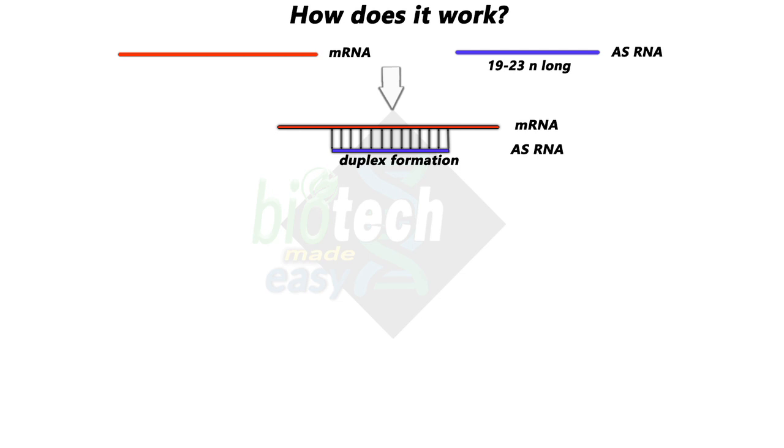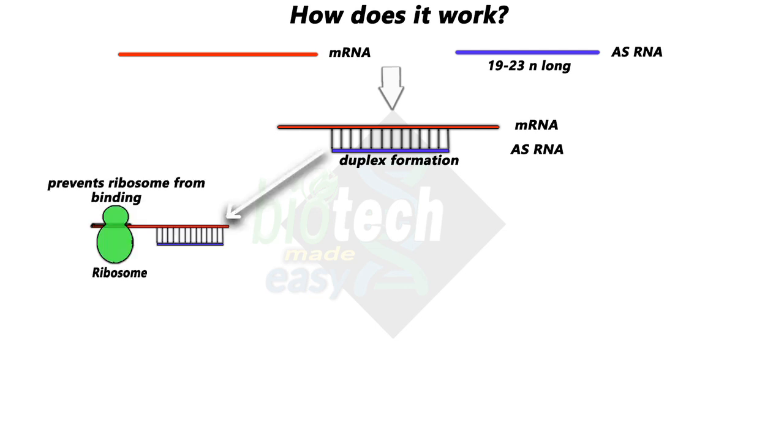Now the question is, what actually happens when the duplex is formed? The answer is protein is not formed. But how, and why is the protein not formed? There may be three ways of blocking the protein formation. The first is that ribosomes do not have access to nucleotides in the messenger RNA. Double strand will prevent the ribosomes from binding to messenger RNA. So at this point the process will stop.